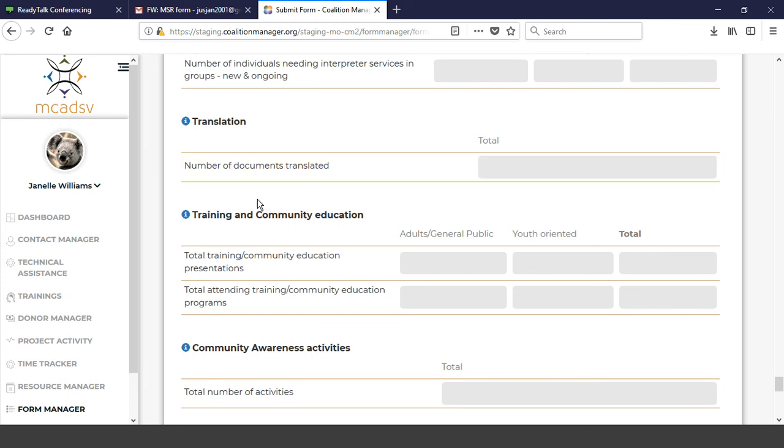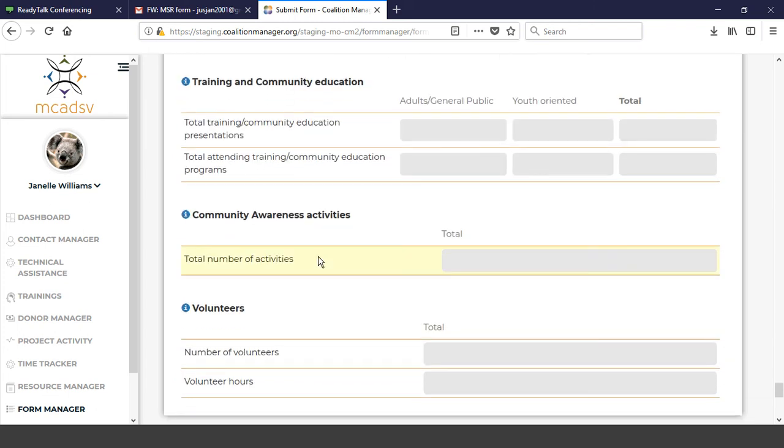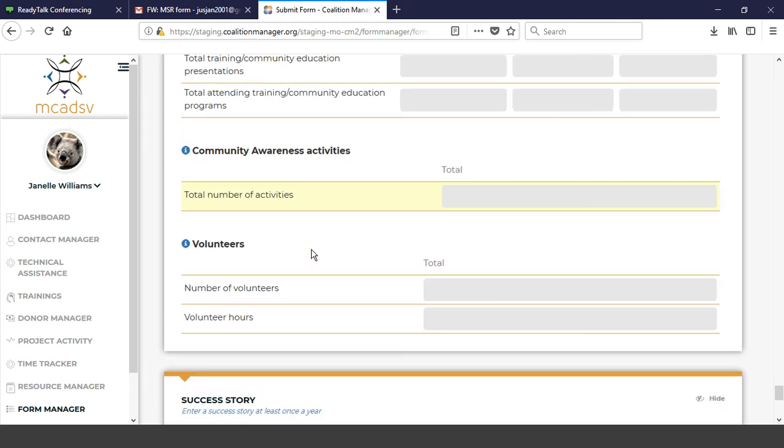Training and communication, there is absolutely no change to that section. So you're currently collecting the stuff, and you continue to do so. And the same with community awareness activities. The one thing that was in here that we have taken out is something for children's services. That section was not required by FVPSA. It also was not really used in any of the statistics we put out. And often there was a lot of confusion around how to get those numbers. So that section has been removed. That would be that child activities section.